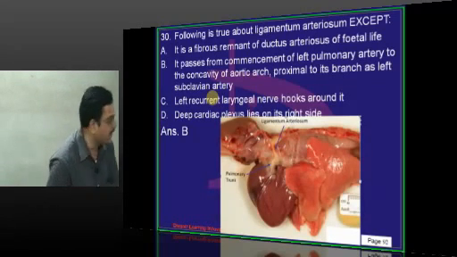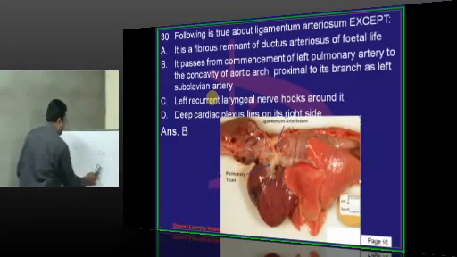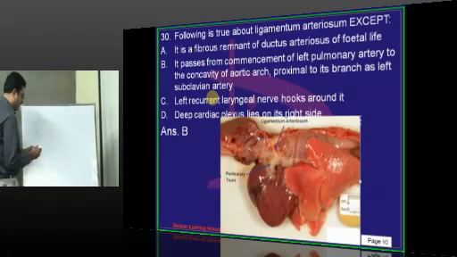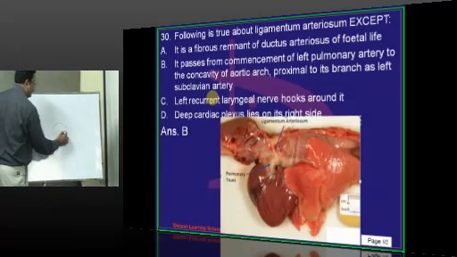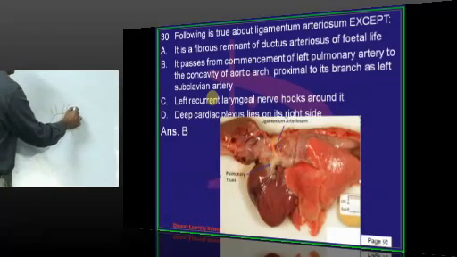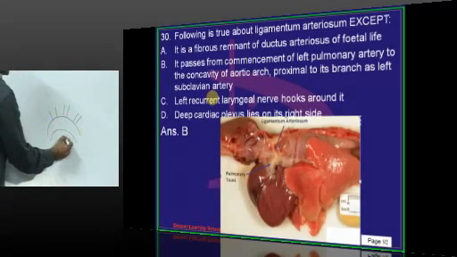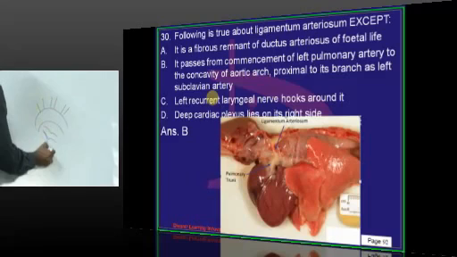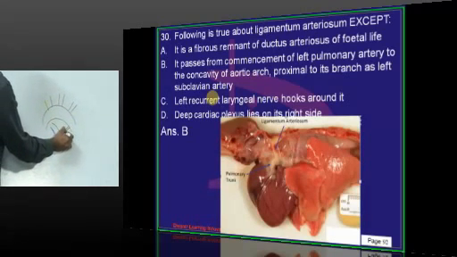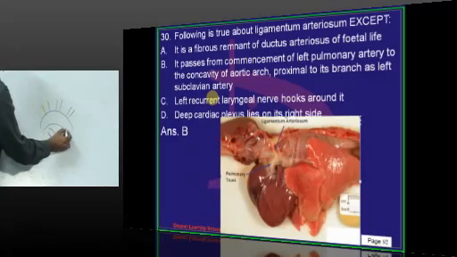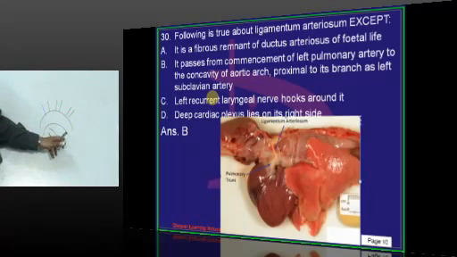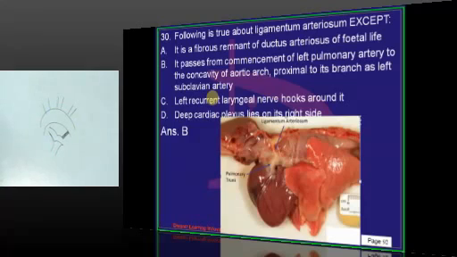3 branches arise from the arch of aorta: brachiocephalic trunk, left common carotid artery, left subclavian artery. Now the ductus arteriosus is connecting the left pulmonary artery and the arch of aorta distal to the subclavian artery. So this is a site where it is attaching. Embryologically, this ductus arteriosus is a remnant of dorsal part of left 6th pharyngeal arch artery. So it is attached to arch of aorta distal to subclavian artery, not proximal.